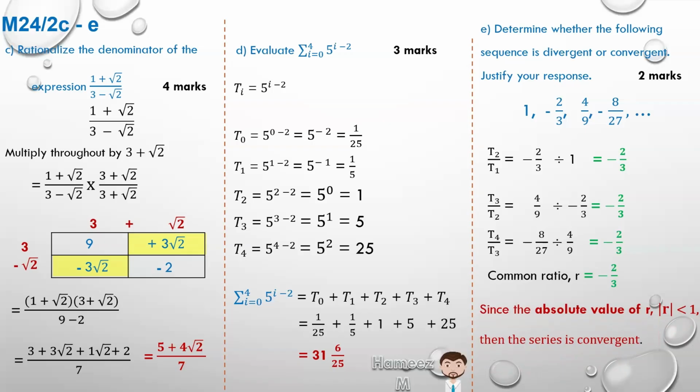And if you would like to look at what the summation to infinity, S to infinity, is for this particular series, the formula for that is a over 1 minus r. We know a is the first term, which is 1, over 1 minus r, which is 1 minus minus 2/3, which is 1 plus 2/3, which gives us 5/3 in the denominator. 1 over 5/3 is 3 over 5. So clearly, it converges to 3/5, the summation. We've now completed section 1.